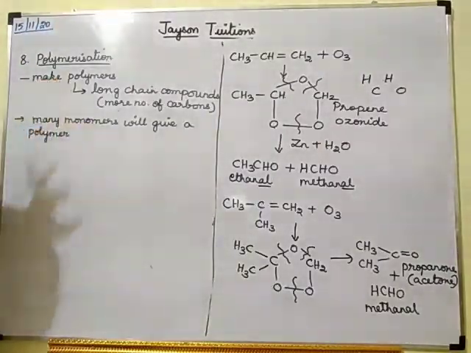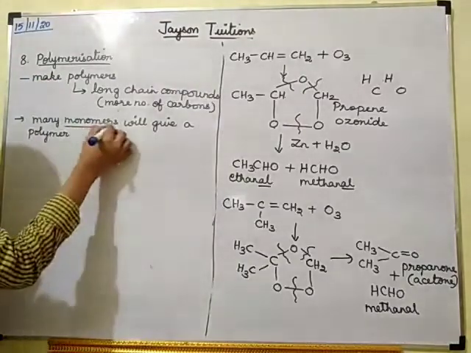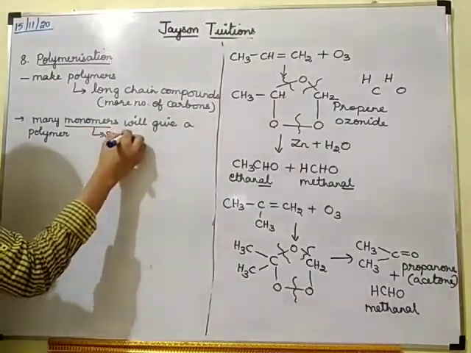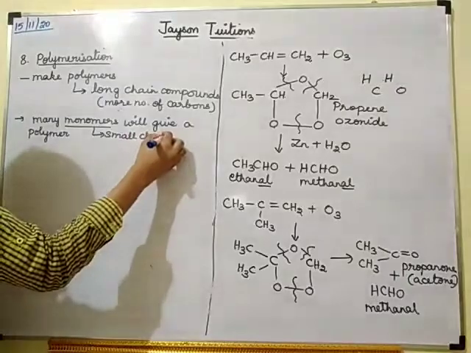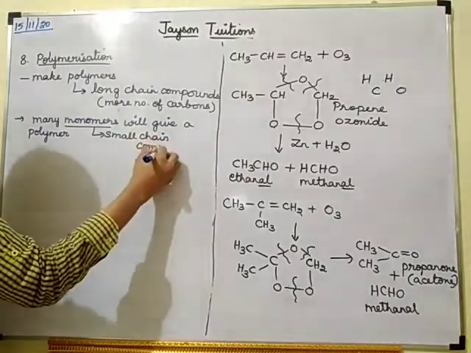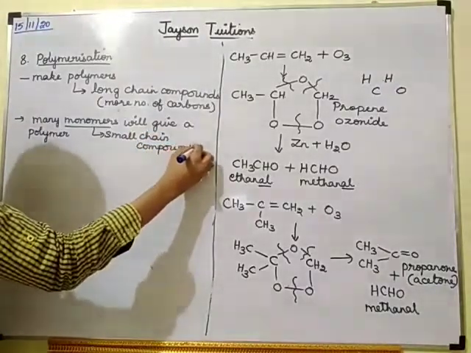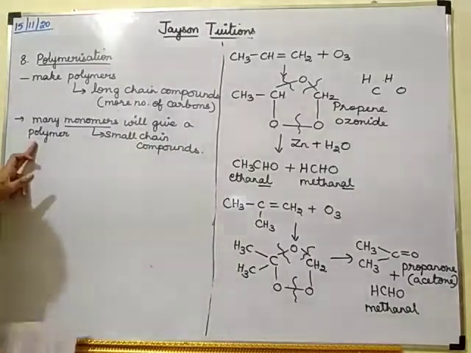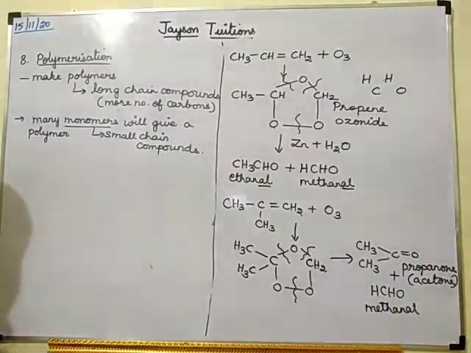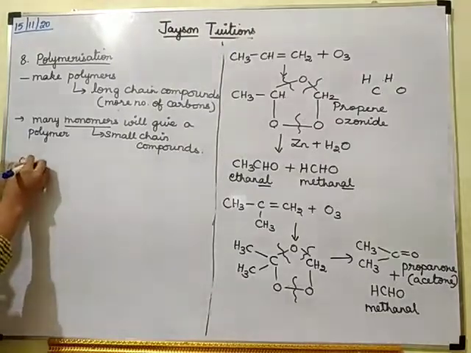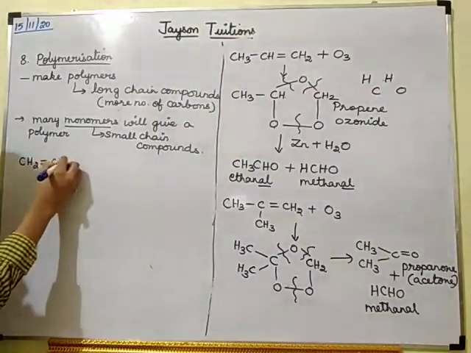That is what is called as polymerization. So monomer is a small chain molecule. So many small chain compounds you can combine together and you can form a polymer, which is a long chain compound.